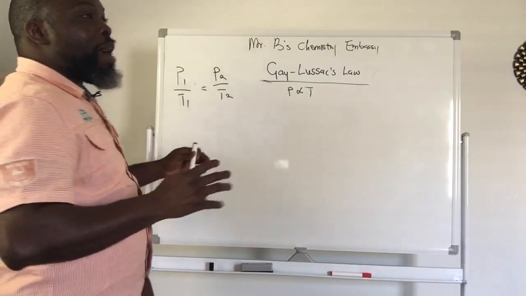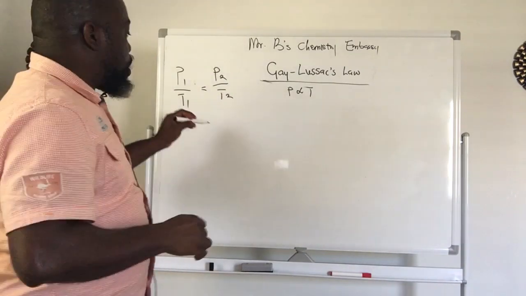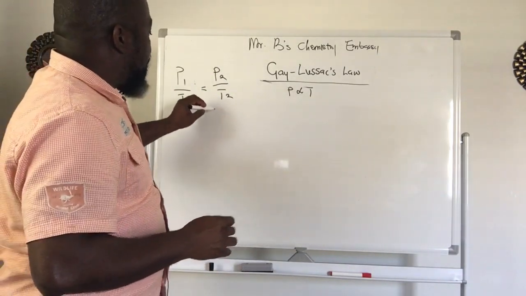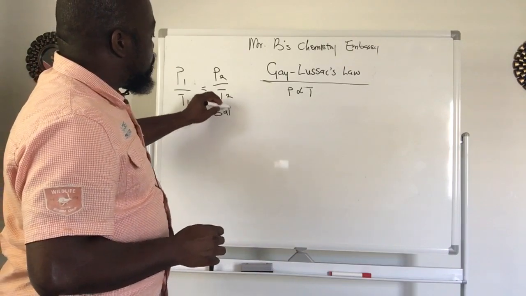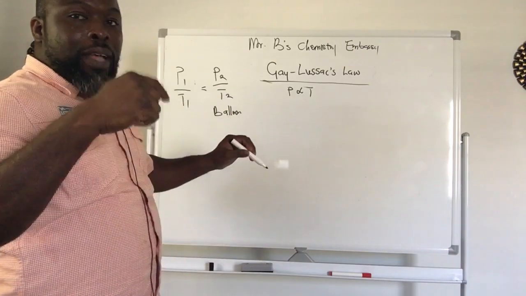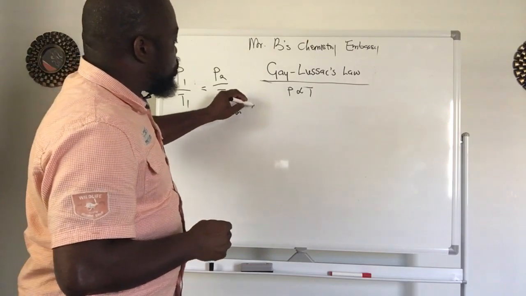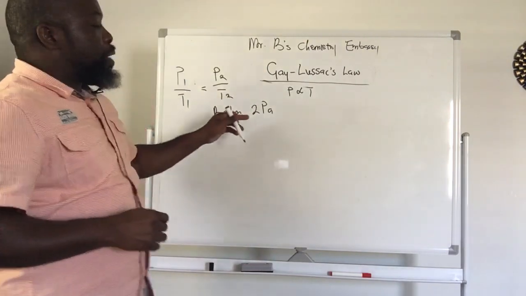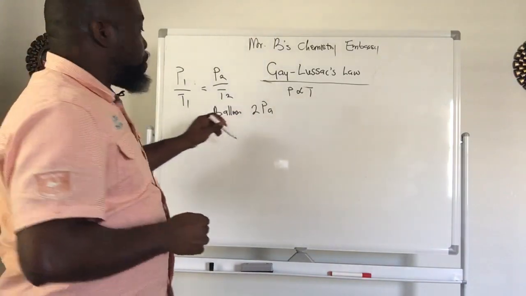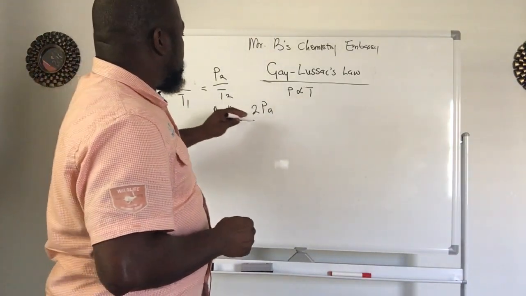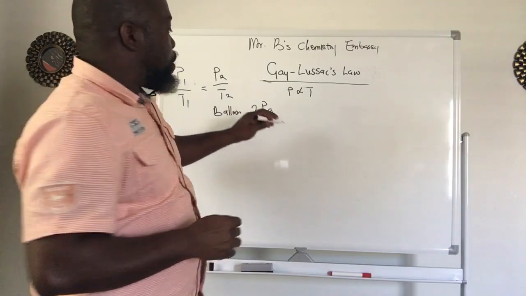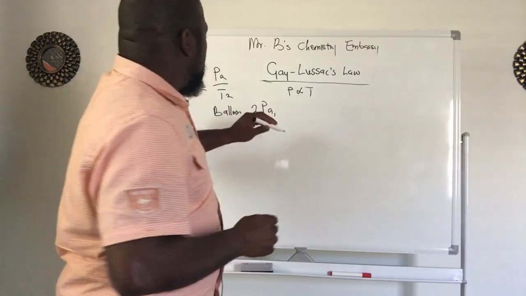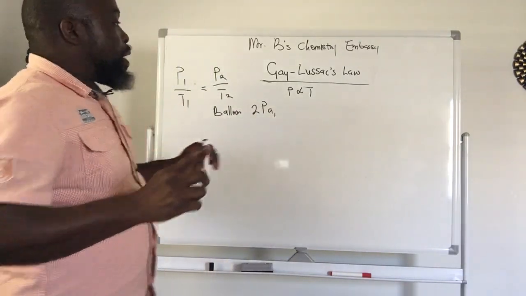Let's say we have a balloon, and the balloon has a pressure inside it. Let's say 2 Pascal, because that's how we measure pressure, by Pascal. So a balloon with a pressure of 2 was inflated at a temperature, and remember, we measure temperature in Kelvin.